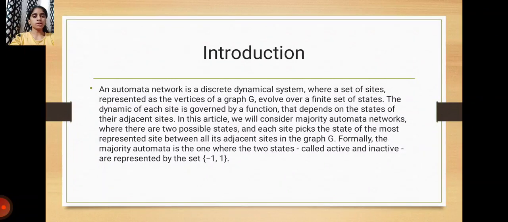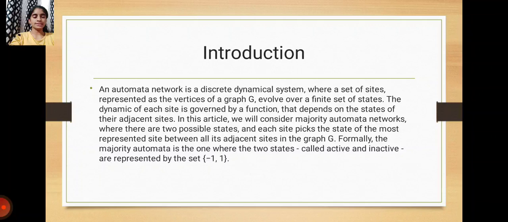Introduction. An automata network is a discrete dynamical system where a set of sites, represented as the vertices of a graph G, evolve over a finite set of states. The dynamic of each site is governed by a function that depends on the states of their adjacent sites.